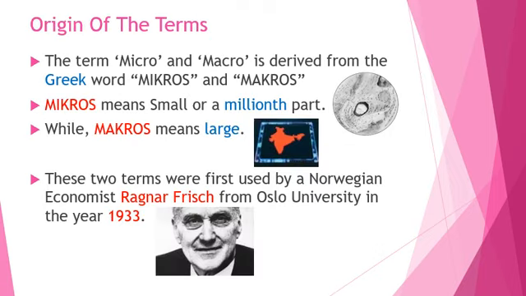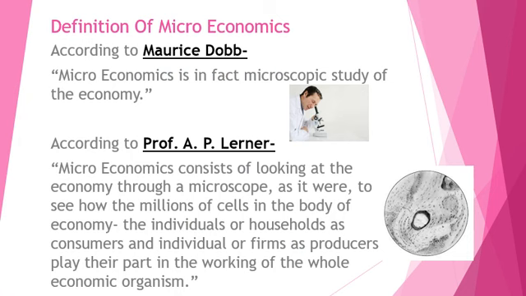Then we came to the point of origin of these terms, micro and macro. Both originate from Greek words, right? Micro means millionth part or the small part, and macro means large part. Then we have also done the definition of microeconomics. It was done with Morris Dobb and Professor A.P. Lerner. Both of them were talking that microeconomics is nothing but a microscopic study of the economy.